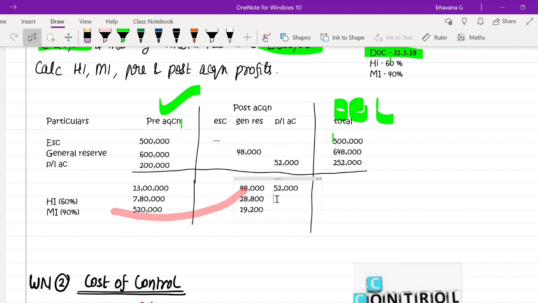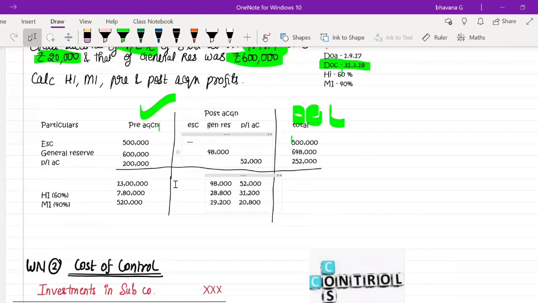52,000 into 60 percentage is 31,200. And then minority interest of post-acquisition profits is 40 percentage of 52,000, which is 20,800. Yes, so this is all.